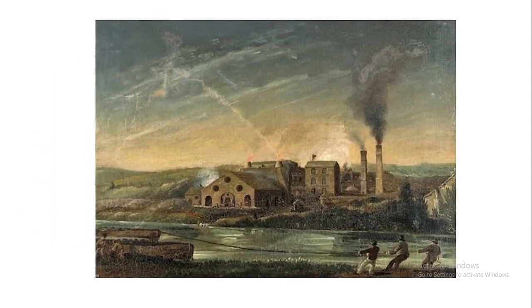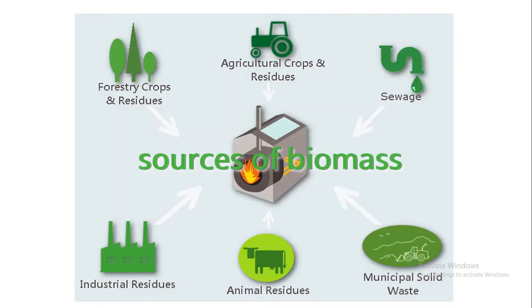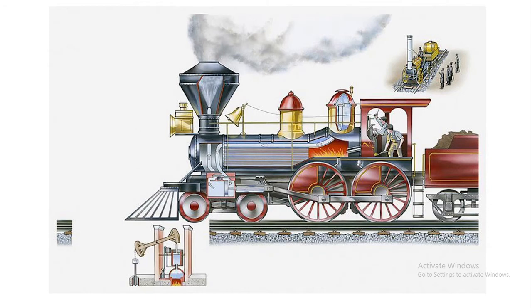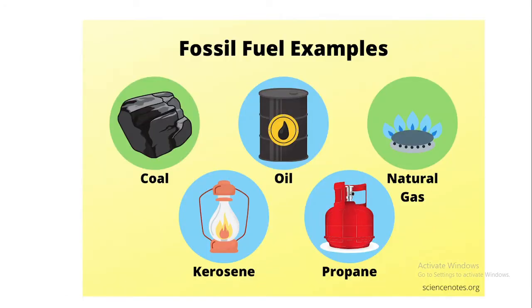Until the 1800s, people used biomass fuels such as wood and animal and human energy. When steam power was developed and used in industry, people started to use coal and other fossil fuels.